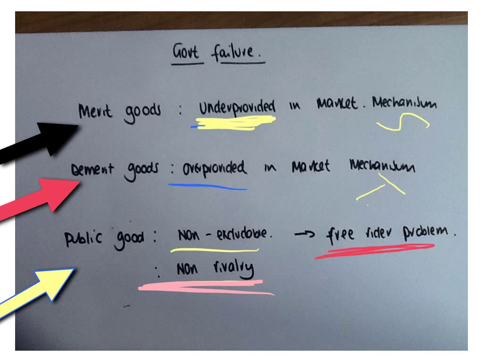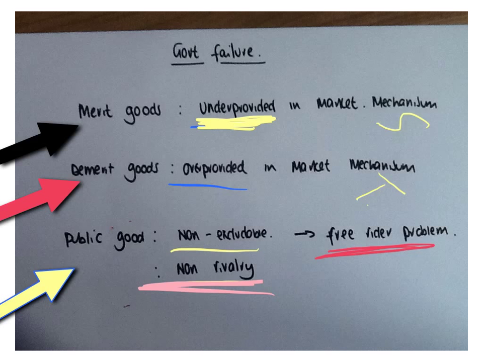A good example might be something like a national park like the Lake District, because it does have some elements of non-excludability, but it's not non-rivalrous, because obviously if lots of people were at the national park doing a particular activity, it would stop someone else from doing it. So it's not non-rivalrous, but everybody can have it at the same time.